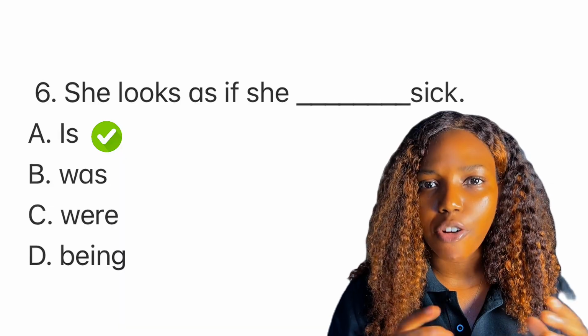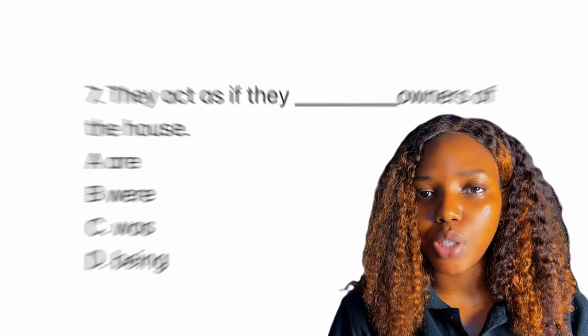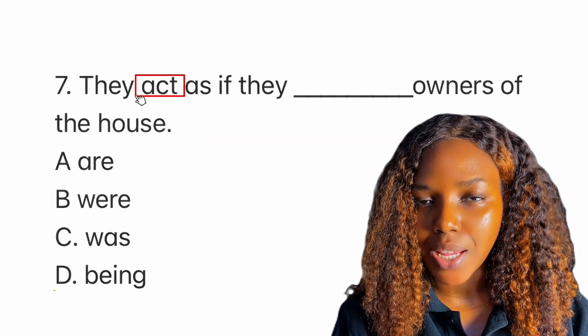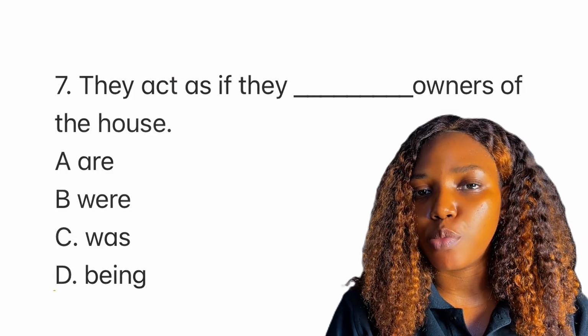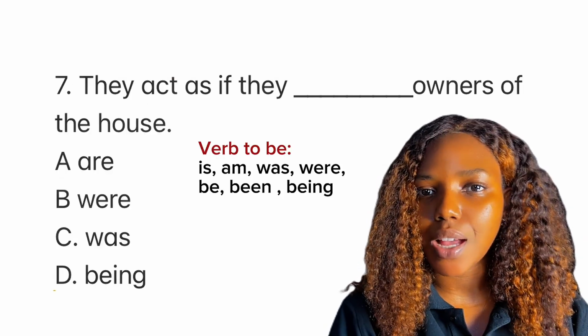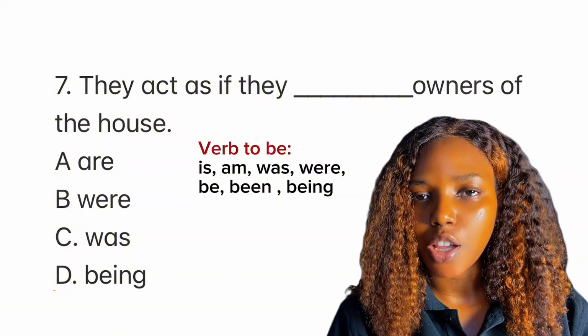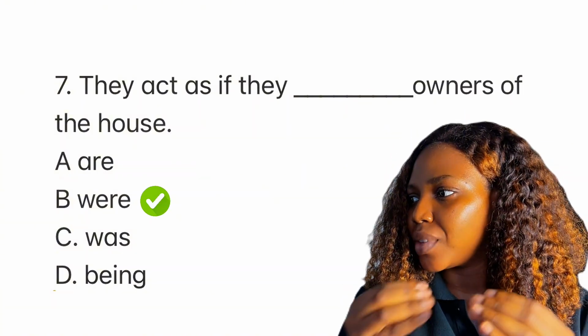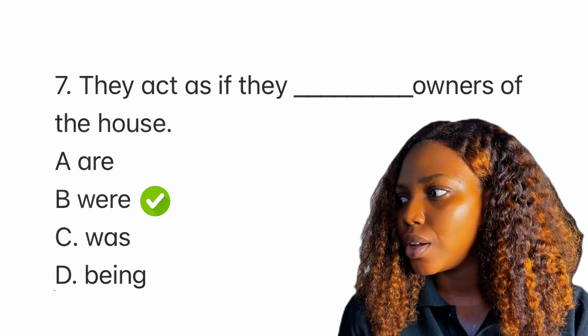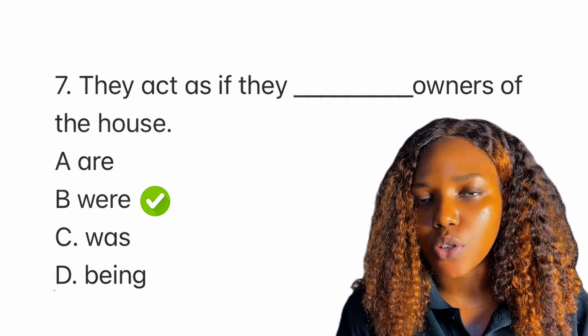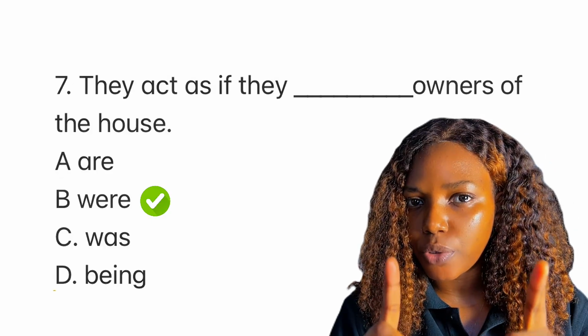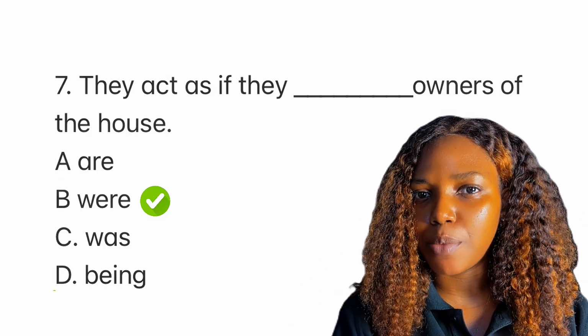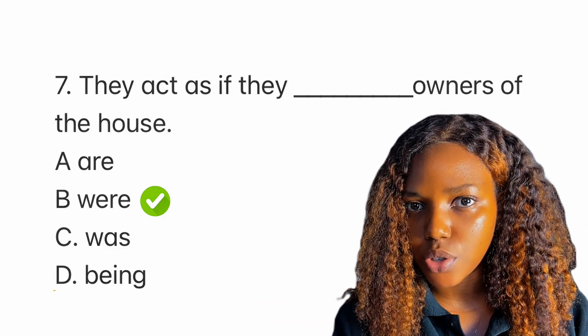Please note. Now finally, if it is an unreal or hypothetical situation, and your options are verb to be, what are verb to be? Is, am, was, were, be, being. You're expected to choose were. Okay, that's why you say they act as if they were owners of the house. Do not forget, act is a verb that shows an unreal situation.